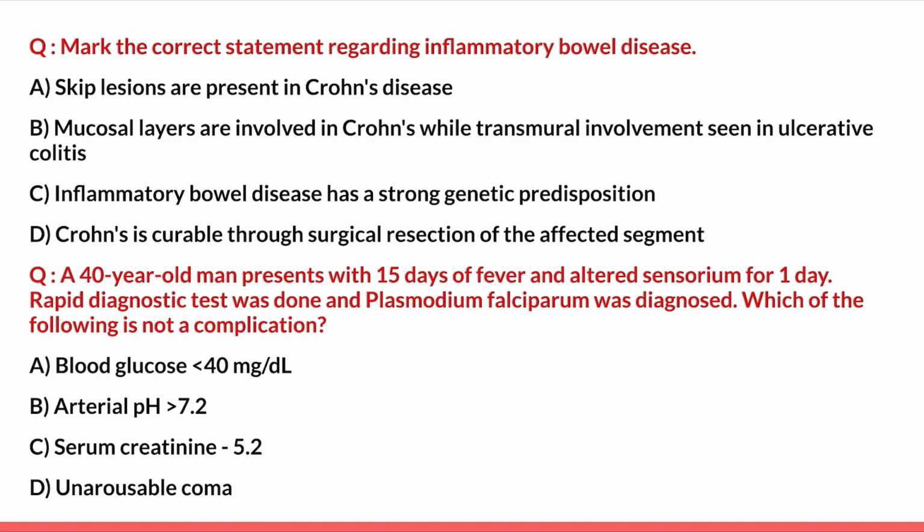Option C, inflammatory bowel disease has a strong genetic predisposition. Genetic predisposition is definitely known for IBD, but it is not a strong predisposition. Hence this statement is also false. And the last option, Crohn's is curable through surgical resection of the affected segment. Since Crohn's disease has skip lesions involving multiple different areas of the GI system, surgery is not curative for Crohn's disease. So this is also a false statement. The correct answer here is option A, that is skip lesions are present in Crohn's disease.